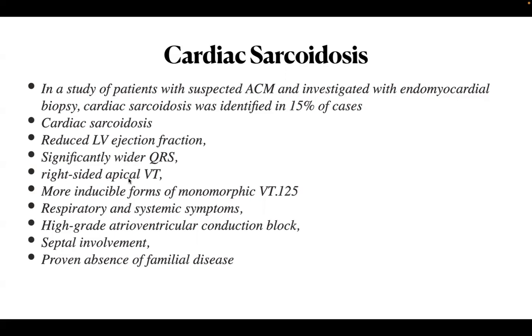Right sided apical VT, not basal like RVOT, it is apical VT, and many more reducible forms of monomorphic VT, and associated respiratory and systemic symptoms, associated AV blocks, associated septal involvement, and absence of familial disease.